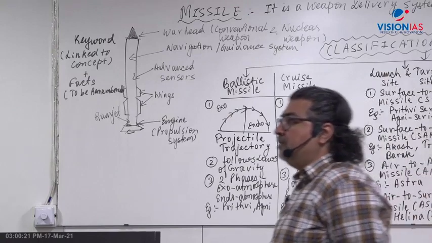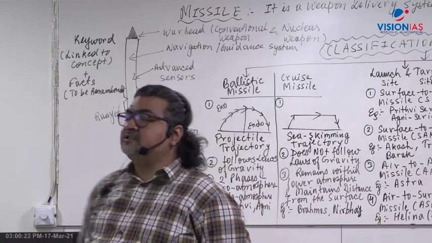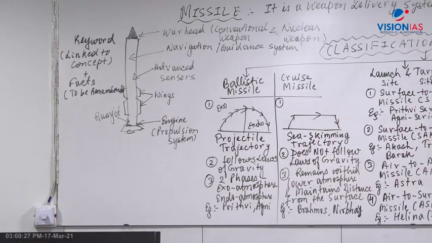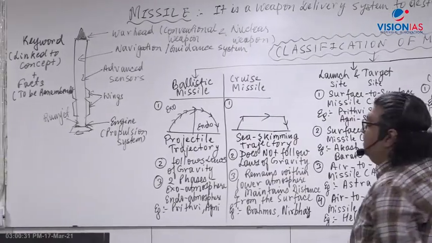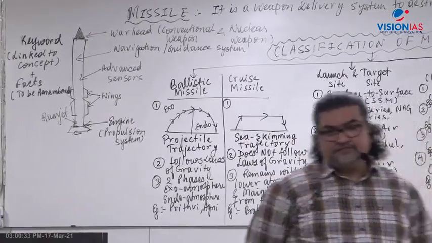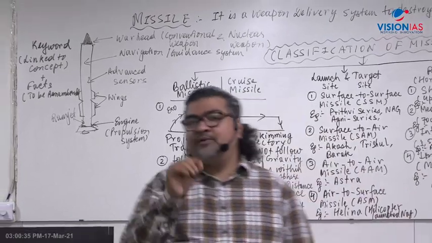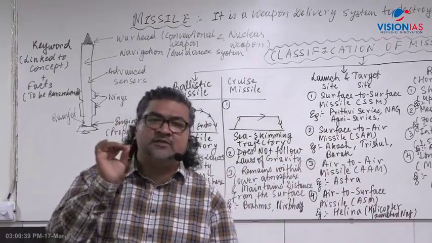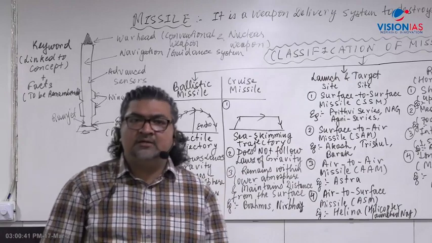What should be your approach when you read these facts? I have said DRDO: you have keywords linked with the concept, and then you have facts which have to be remembered. The best way, see, remember that if there is going to be a question on missiles, generally UPSC doesn't ask on the missile part. You know why?